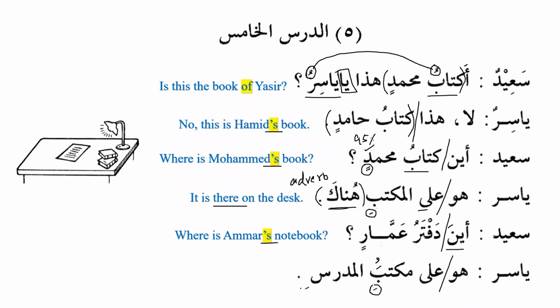But the possessor is always majroor. That means the thing possessed, or mudaf, its ending can change according to the amil. For example, we have ala, and we know that after ala, the noun is always majroor. So the ending of this can change, but the ending of mudaf ilayh will never change. It will always remain as it is. So huwa ala maktabil mudarrisi, it is on the teacher's desk, or it is on the desk of the teacher.